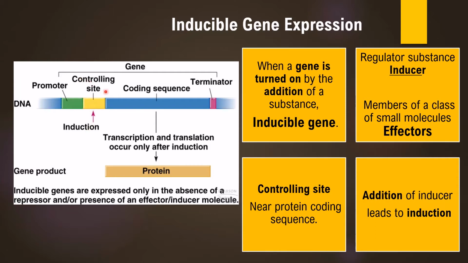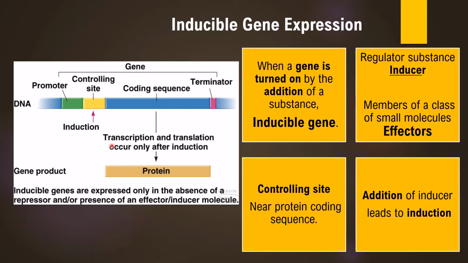This position is called the controlling site. So the inducer will bind to this controlling site present on the DNA of that organism, thereby allowing the expression of this gene within that DNA molecule. Such genes are called inducible genes.